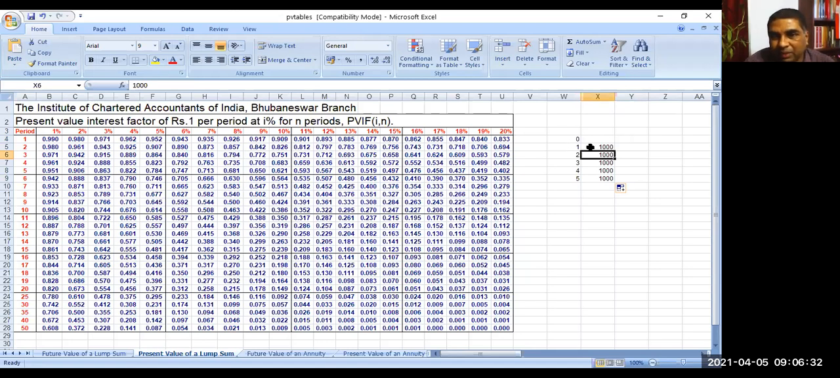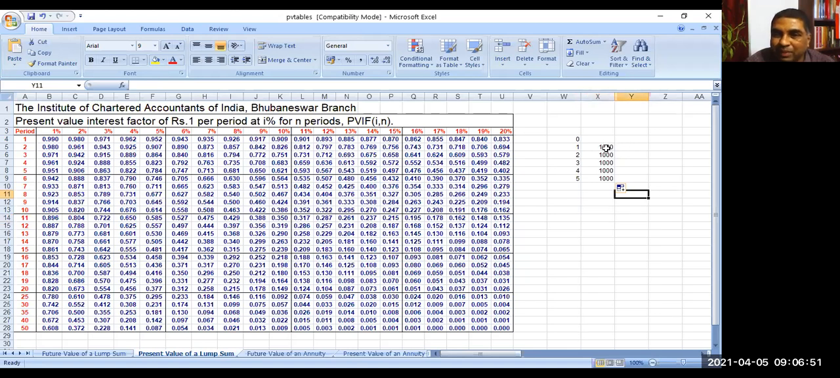Let us say you are receiving at the end of each year for the coming 5 years 1000 rupees. Are you seeing it here? Is it visible? Yes, sir. So this is called an annuity because a fixed sum is received for 5 years. Let us say we want to arrive at the present value.